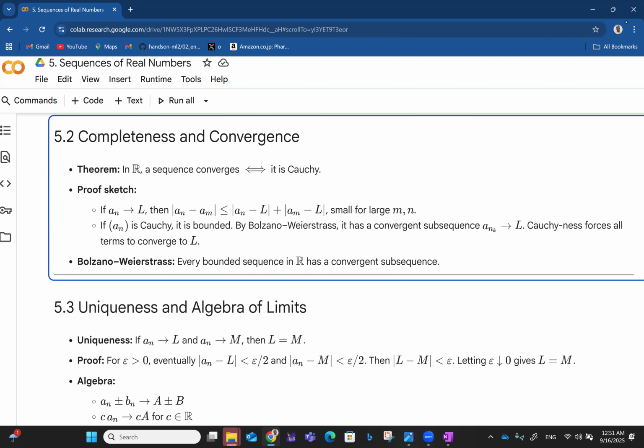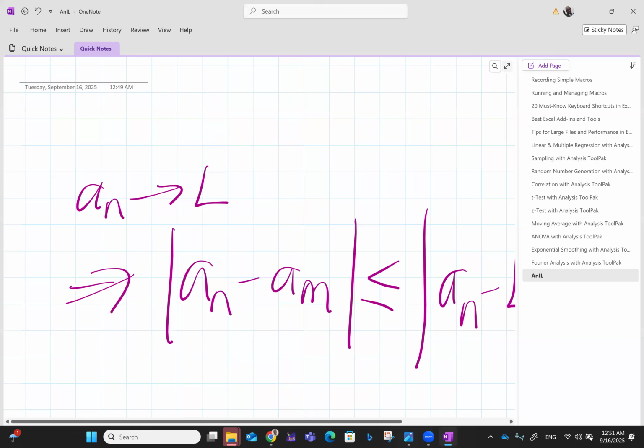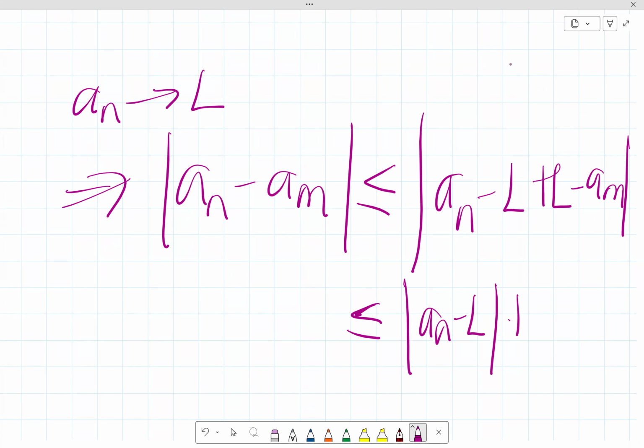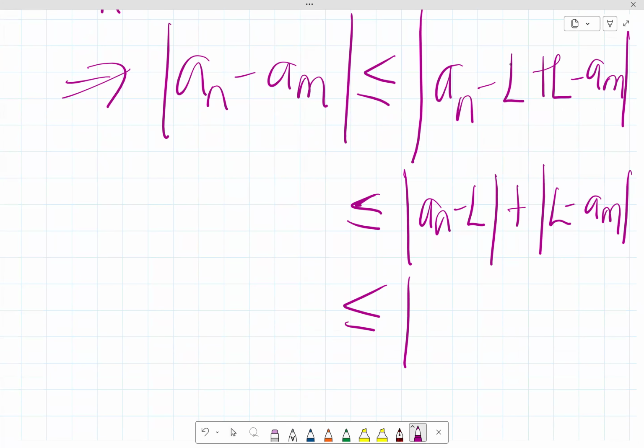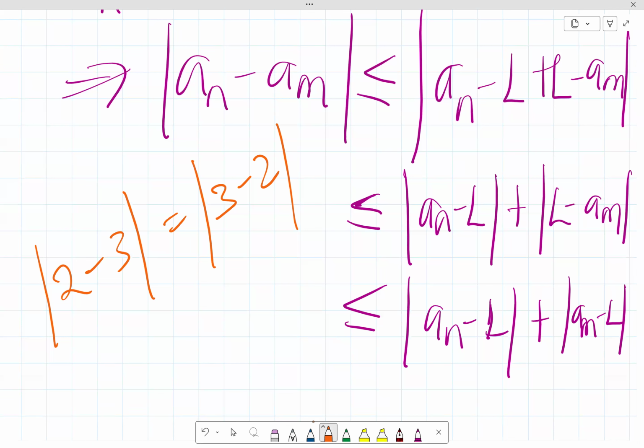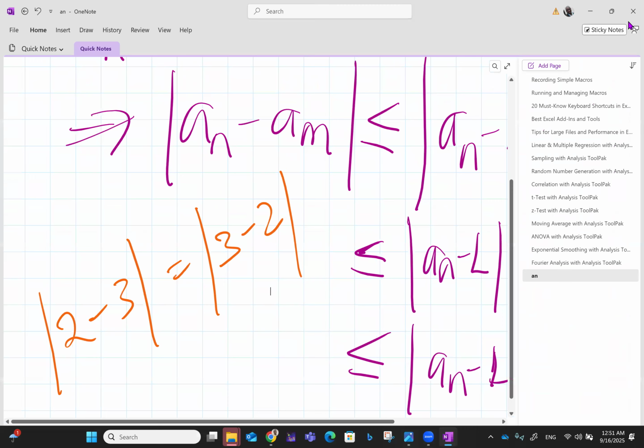Okay. So here now, you want to standardize the idea that this is less than or equal to the absolute value of a_n minus L plus the absolute value of L minus a_m. And since we're talking about absolute value, this is still the same thing as a_n minus L plus a_m minus L, if you reverse it. The idea of the reversal is this: the absolute value of 2 minus 3 is the same thing as the absolute value of 3 minus 2. So it doesn't matter if you have a_n minus L or L minus a_m. That's what is basically happening in that place.